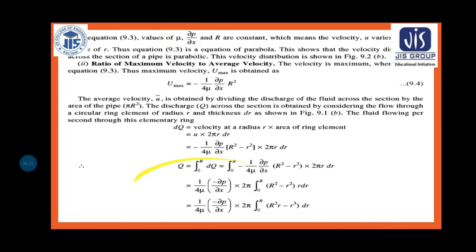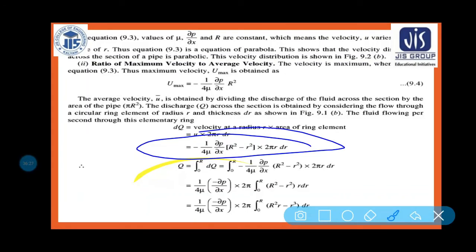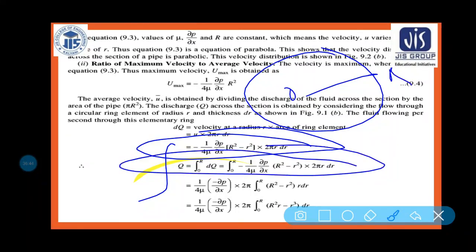Clear? So if it is your equation, put the value: dq is equal to this equation I have got. Now if I am integrating dq, it is varying from 0 to R, because in total it is varying from 0 to R. So if you are integrating this part from 0 to R, what will you get? 1 by 4 mu, minus del p by del x, into 2 pi, integral from 0 to R of (capital R square minus small r square) r dr.